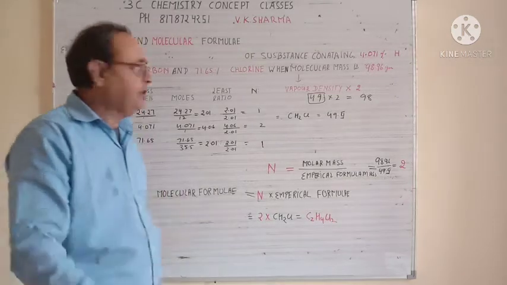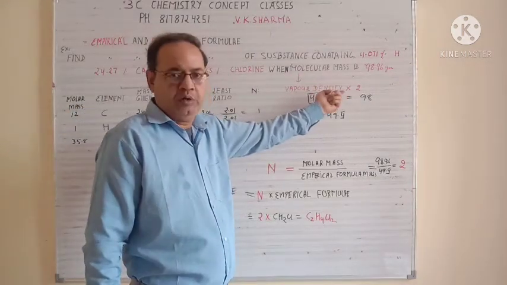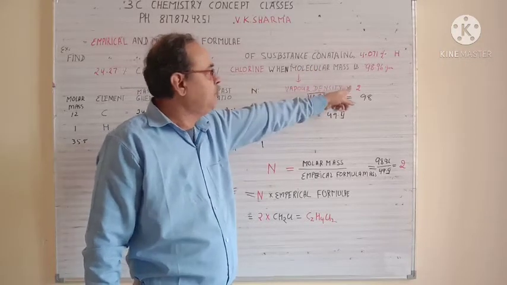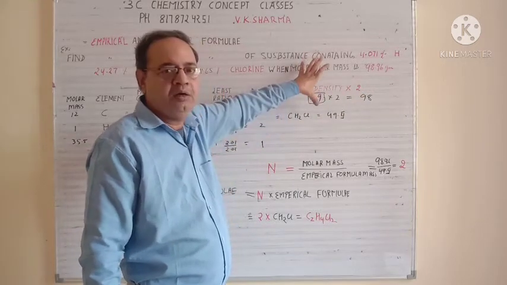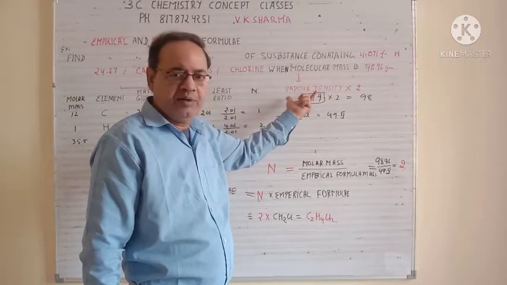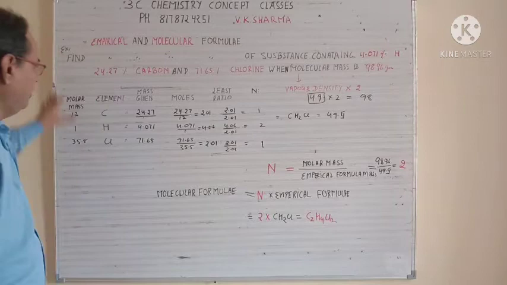See, always keep in mind that molecular mass is always equal to vapor density into 2. Suppose in the question he gives you vapor density, so multiply it with 2, and you will get the molecular mass. So in one question you can make two questions. So when molecular mass is given or when vapor density is given, the concept remains the same. So first of all, what should you do? You should make a table form.